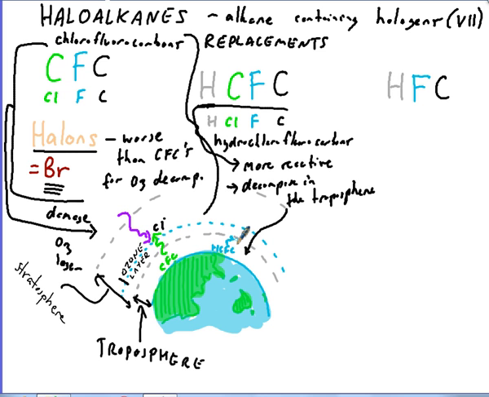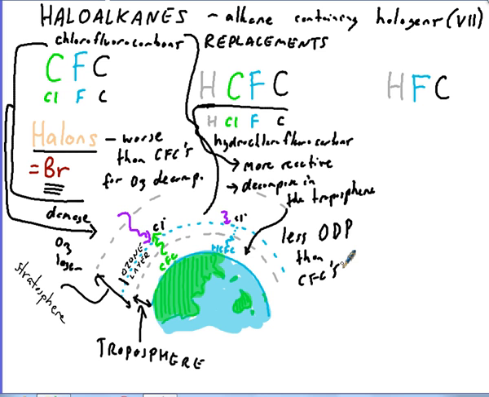Unfortunately though, some of them still do reach the ozone layer, and because they contain chlorine, the ones that do encounter UV rays still produce chlorine free radicals. But we say they have less ODP than CFCs.